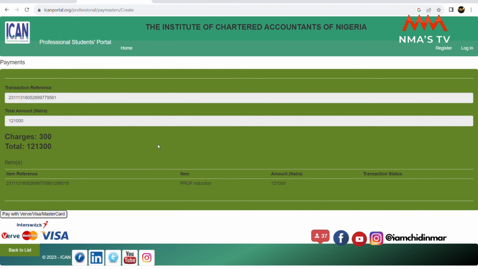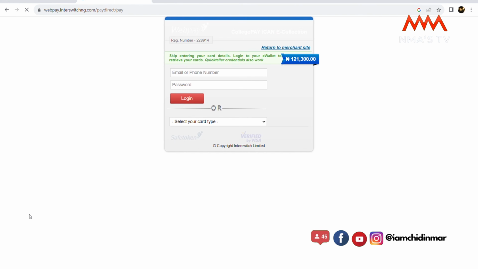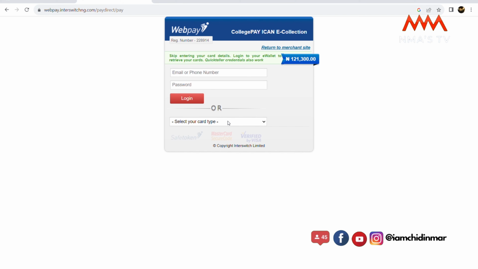Then you click on your mode of payment. See, it has generated the item reference. You can copy this and paste it, then pay with your Verve, Visa or MasterCard. So you already have the total amount of 121,000. There will be a bank charge of 300 saved on your ATM card or saved in your bank.